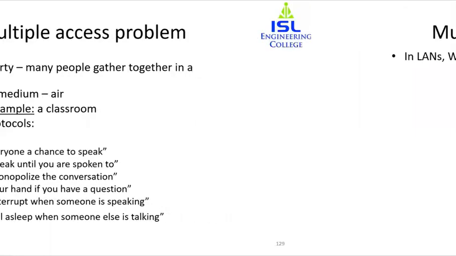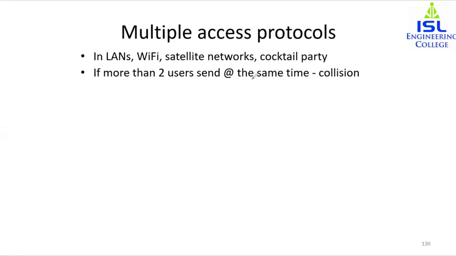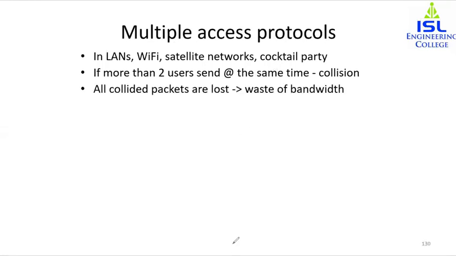For multi-point networks, many protocols have been devised to handle access to a shared link. Suppose we have a shared link, then we have different kinds of protocols to handle this problem, and they can be categorized into 3 different groups. We will see that. In LANs, Wi-Fi, satellite networks, and parties, if more than 2 users send at the same time, there will be a collision, and all collided packets are lost.